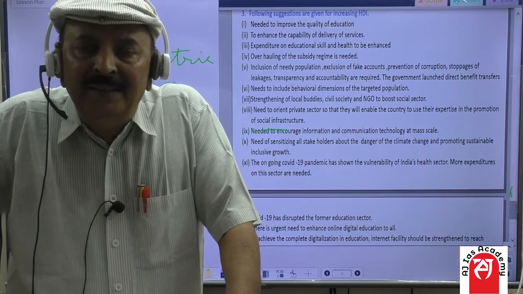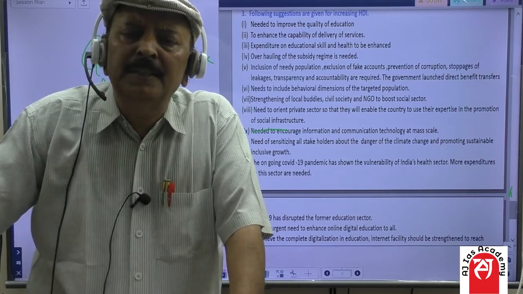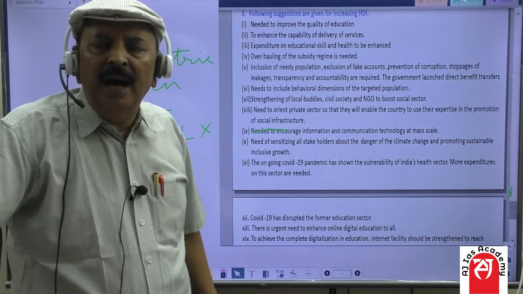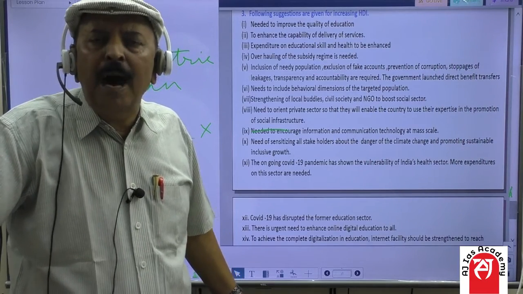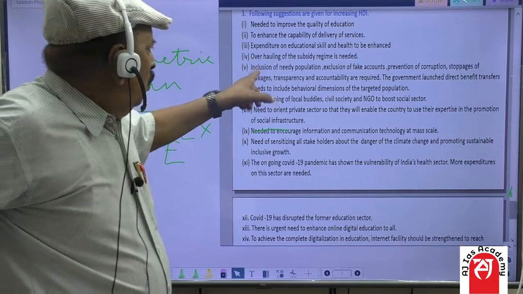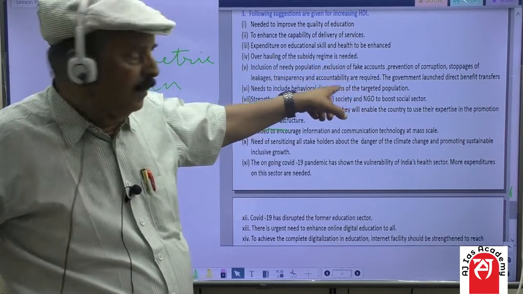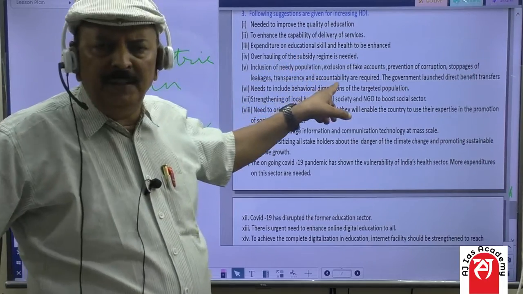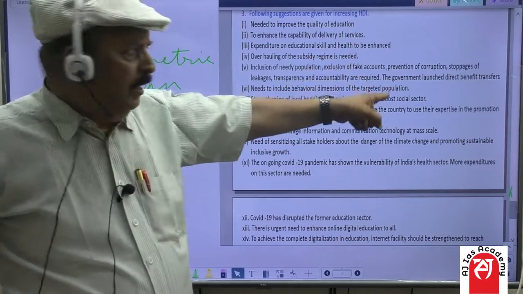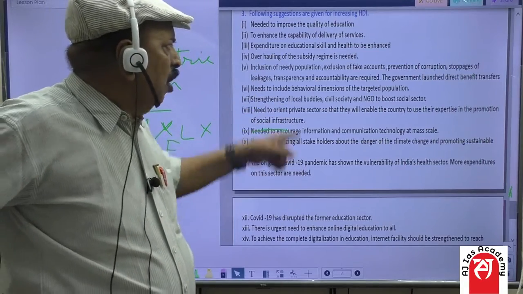fertilizers, pesticides, irrigation cess. All these facilities given by Government of India are cornered by rich farmers, that they are called kulaks in Punjab, Haryana. So, what is needed? The overhauling of the subsidy regime is needed. Fourth is inclusion of needy population, exclusion of fake accounts, prevention of corruption, stoppage of leakage, transparency, accountability are required.